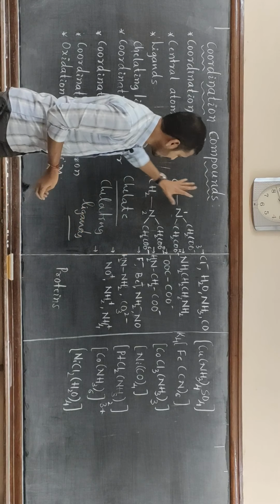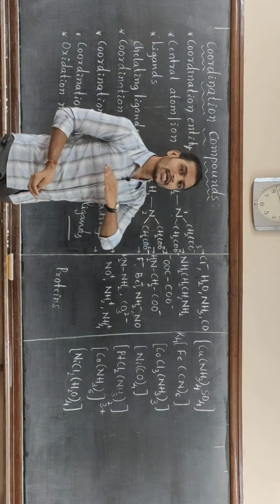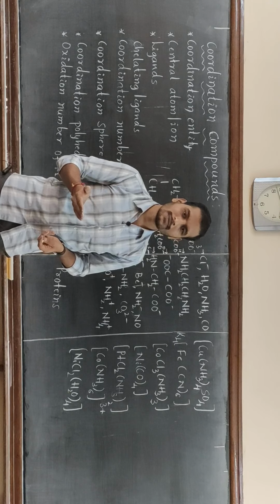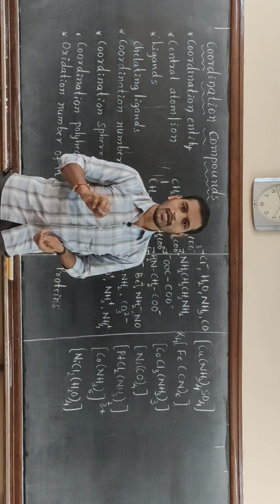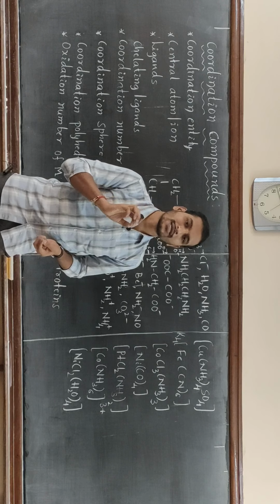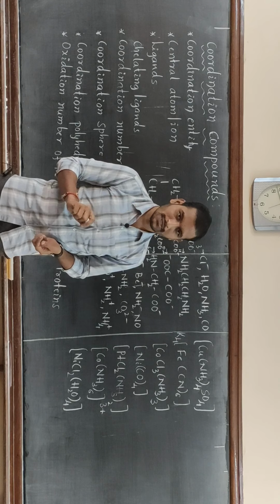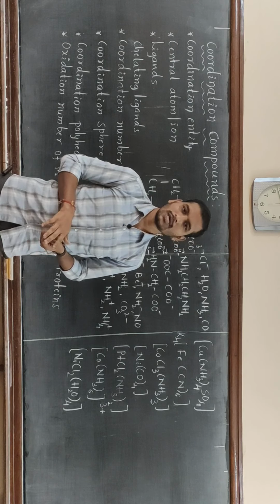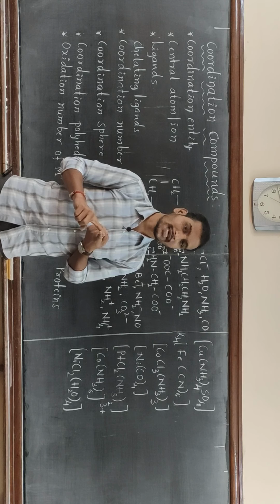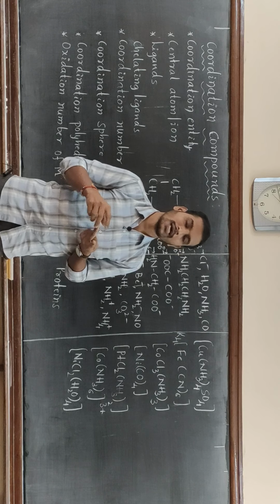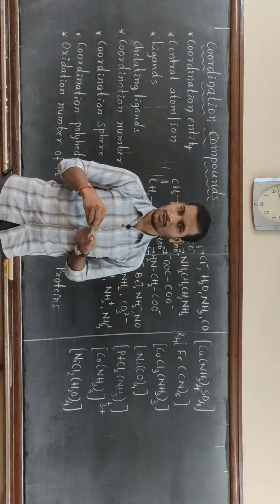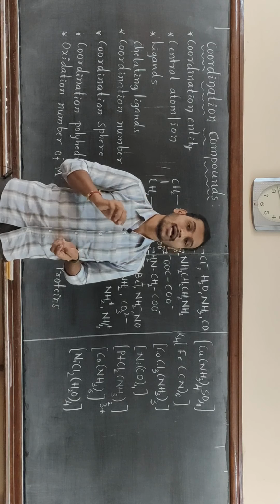Ligands donate a pair of electrons to the central metal atom or ion, and you know that ions or molecules which donate a pair of electrons are considered Lewis bases. In a coordination compound, the central metal atom or ion acts as a Lewis acid, and the ligands which ligate to the central metal atom or ion by donating a pair of electrons are considered Lewis bases.